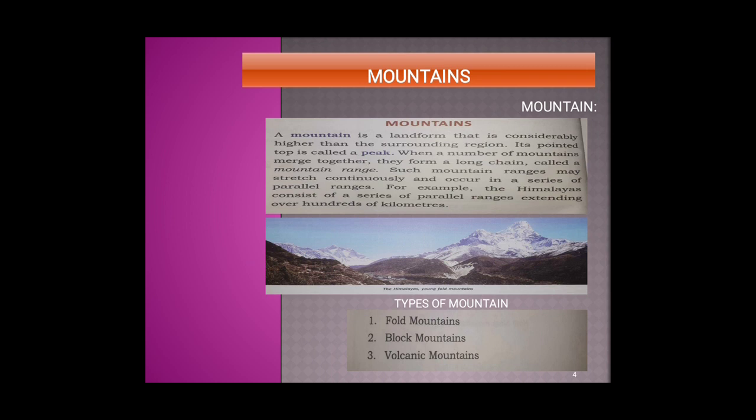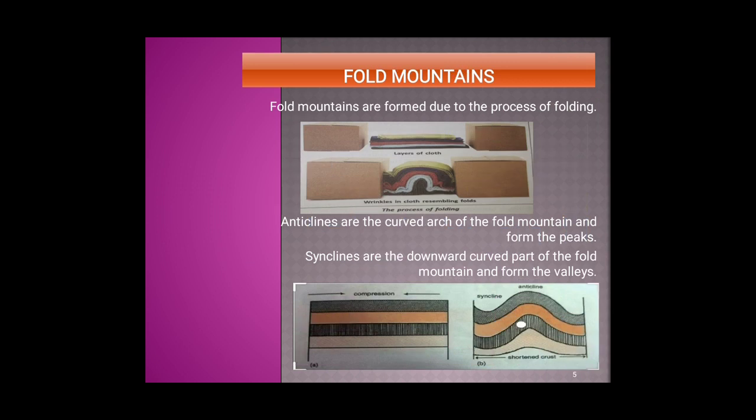There are three types of mountains: fold mountains, block mountains, and volcanic mountains. Now let us study how fold mountains are formed. As you can see in the picture, the fold mountains are formed by the process of folding. From the picture, you get a brief idea about how the folding takes place below the earth crust.